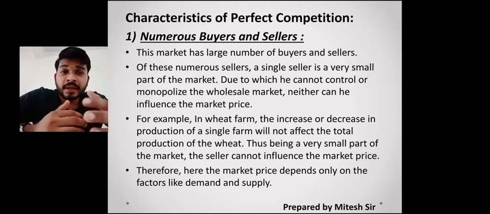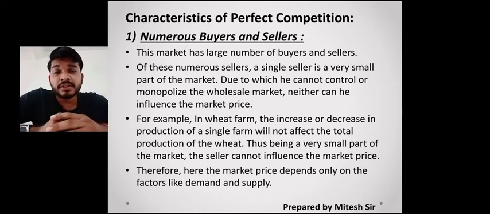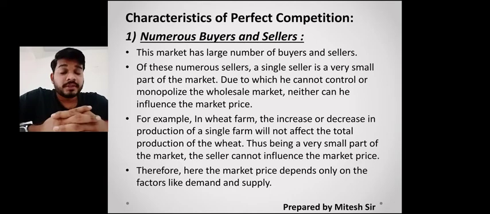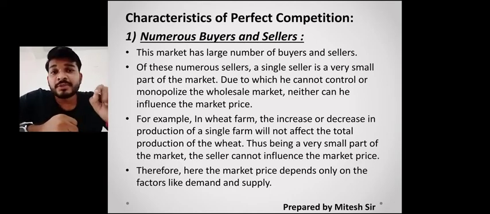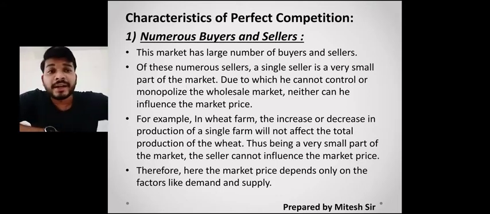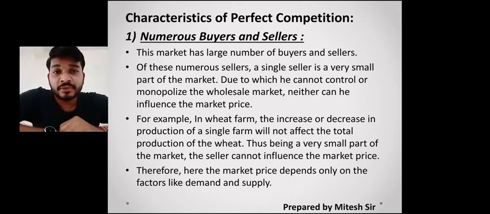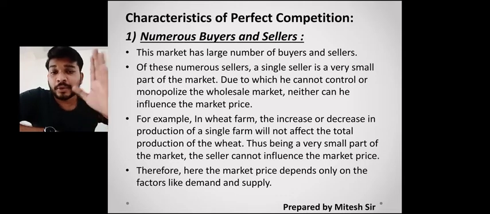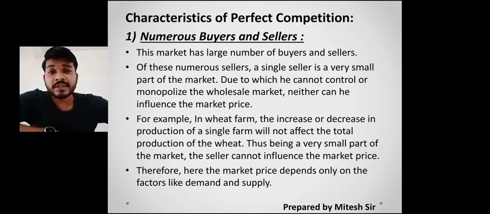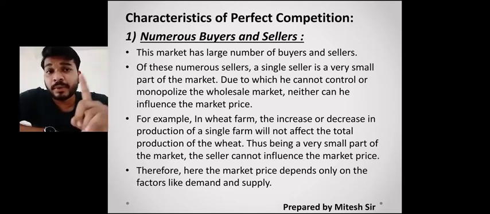If any seller departs from these rules and regulations and sells at a higher price, what will happen? The buyer is also aware and knows what the price is for this particular crop in the market, and he will go and find another seller who is selling at the same price which has been determined. So a single seller or single producer cannot influence the market, because there are other sellers selling at the same price. That's why it is called perfect competition.